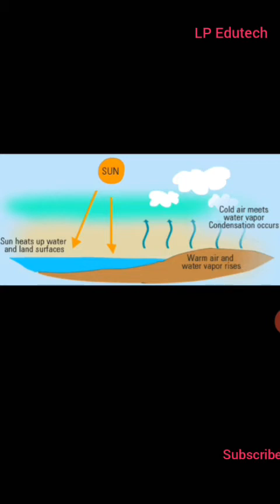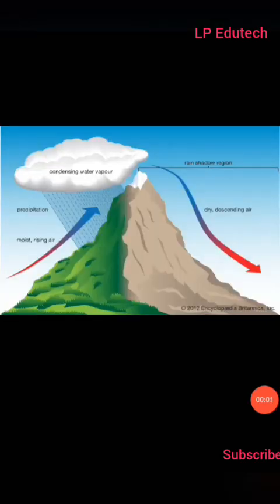Now next point, convectional rainfall. In equatorial areas, the surface gets heated because of the sun's heat, and the air near it also gets heated. As it gets heated, it spreads and becomes lighter and moves upwards. The air cools down when it goes upward. The moisture holding capacity of cold air is less. Consequently, condensation of the water vapor occurs and rainfall occurs.